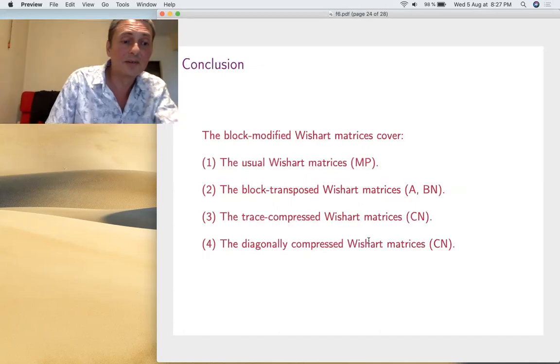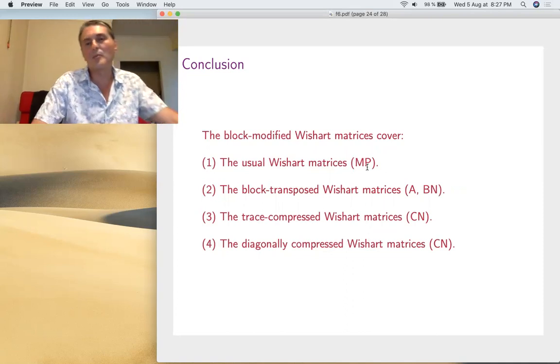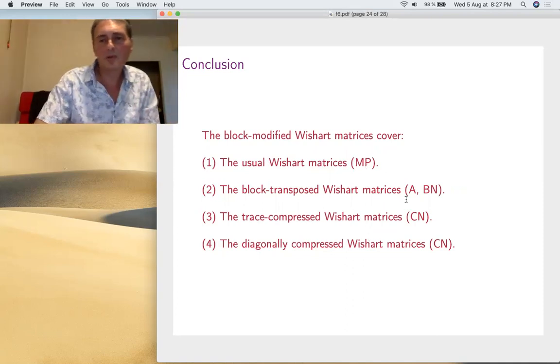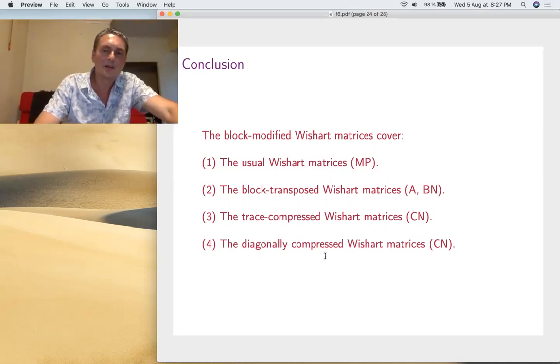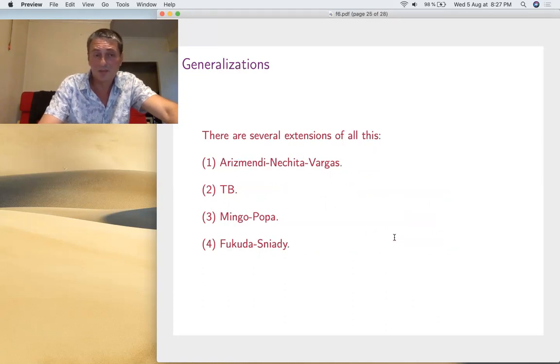So this is very interesting. These four things are exactly Marchenko-Pastur and block transposed, following Guillaume Aubrun and me and Nechita, and then partial trace compressed and diagonally compressed matrices, Collins and Nechita. So very interesting. Now, there are, of course, many generalizations of all this. This is just the beginning of something that was, how many, 7, 8 years ago. So there's been a lot of work in more general settings, solving some problems that I had left with Jan, Banica, Mendes, Nechita, and Vargas.